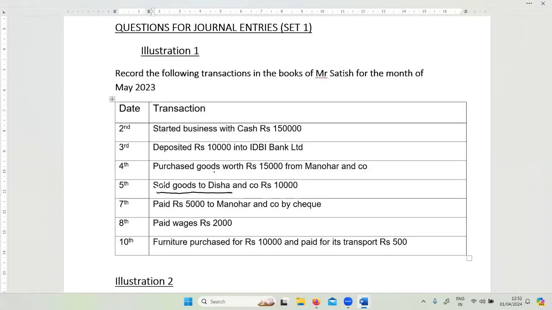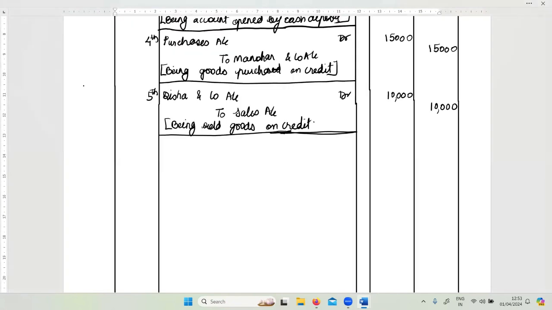Next transaction says paid rupees 5,000 to Manohar and company by check. Check is a very important word here, because check we are paying, we are not paying in cash. We are paying through which bank? Which is the bank we have opened? We have opened IDBI bank. So this bank we are going to take, and Manohar and company's account, right? 7th of the month.